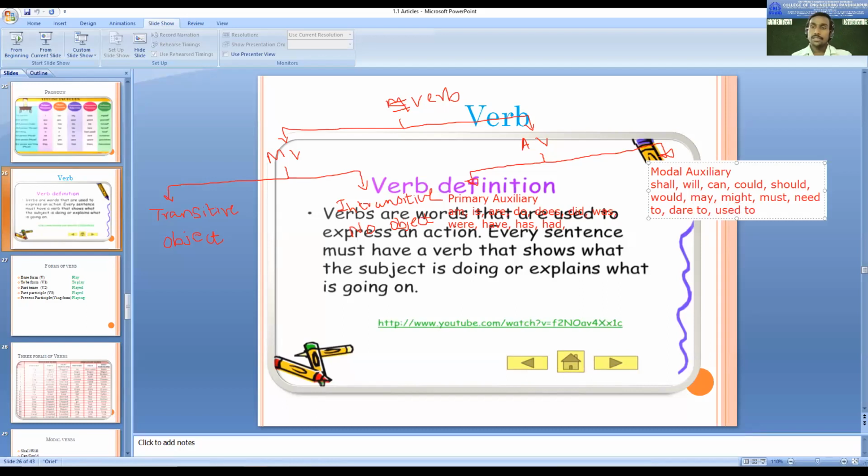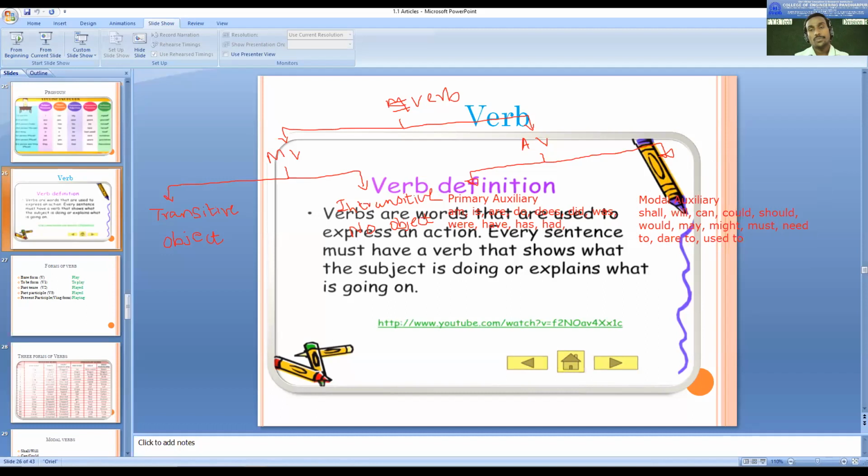Such words will be there in modal auxiliaries that you people need to understand. And we are going to talk about all this.